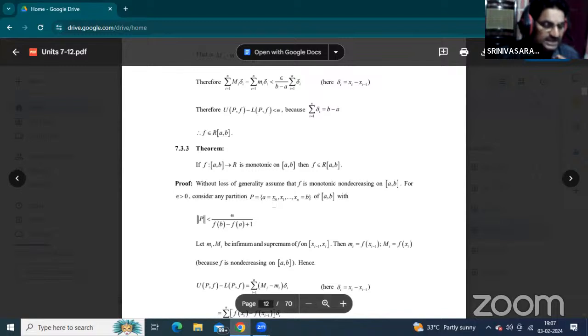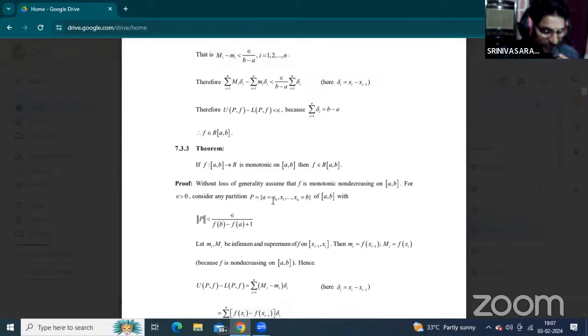Students, please note down 7.3.2, 7.3.3. These two theorems are clubbed in the essay question. Okay, and now at least one question is given, that is the short answer. Okay, there is no doubt, this theorem is also very important.